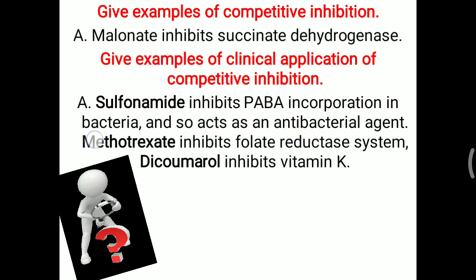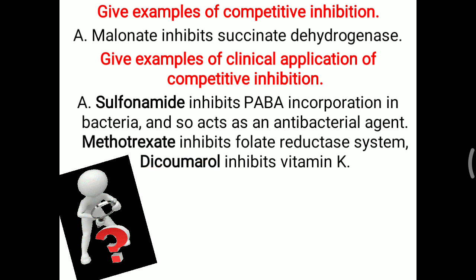Same way, methotrexate is structurally similar to folic acid. So this methotrexate will attach over the folate reductase, and folate reductase working will be affected. The folate reductase system is also needed for cell division as well as purine and pyrimidine formation. So this folate reductase is inhibited with the help of methotrexate. So basically methotrexate works as an anti-cancer drug.